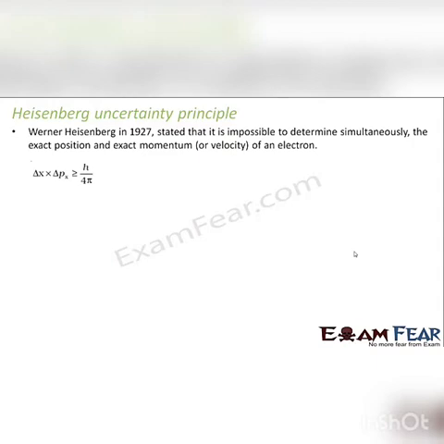It was mathematically expressed as delta x multiplied by delta p is always greater than or equal to h by 2 pi, where delta x is the uncertainty in position and delta p is the uncertainty in momentum. Now, if you want to learn Heisenberg's uncertainty principle in a little more detail, you can refer to the lesson on dual nature of radiation and matter.